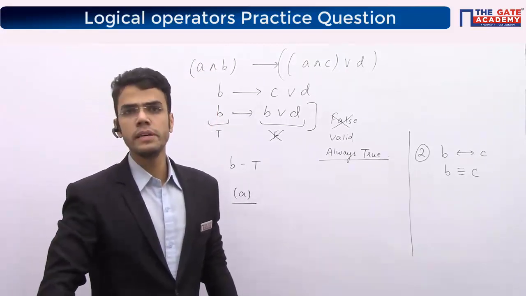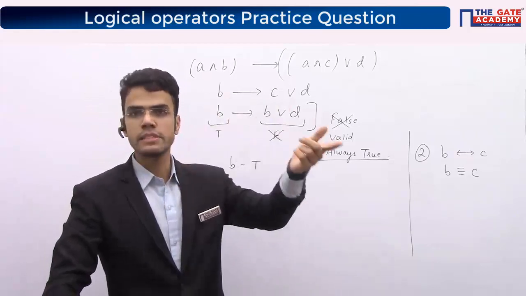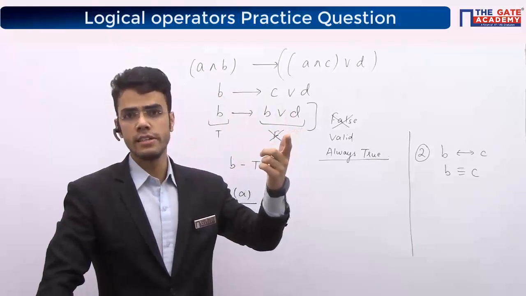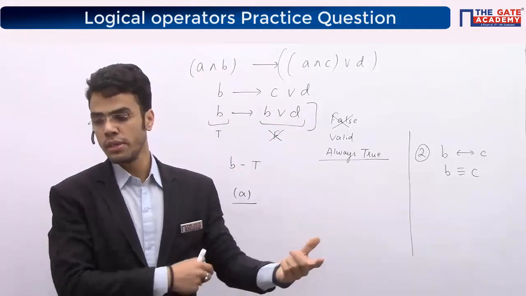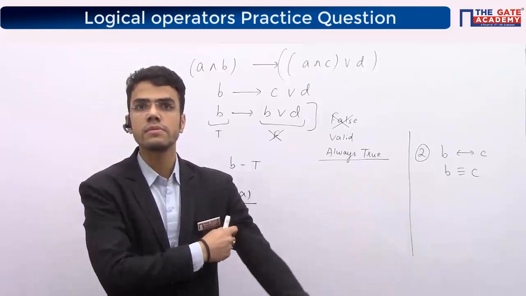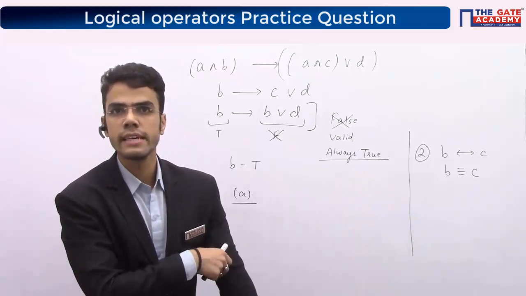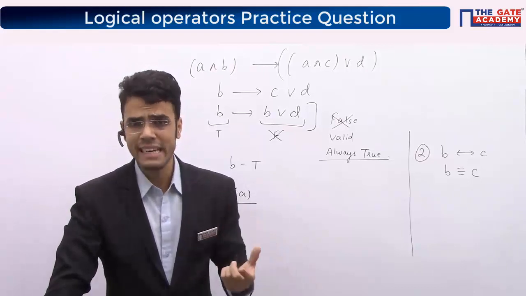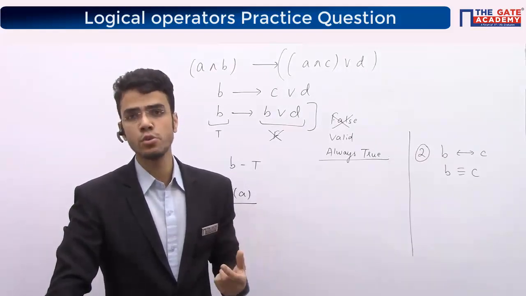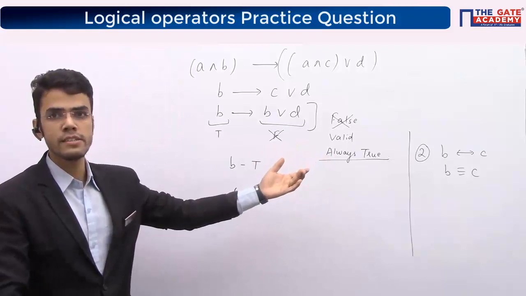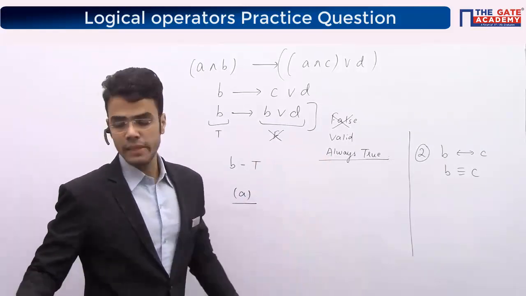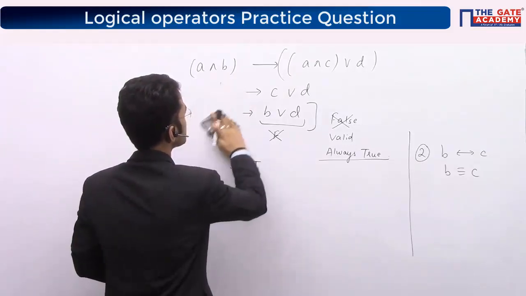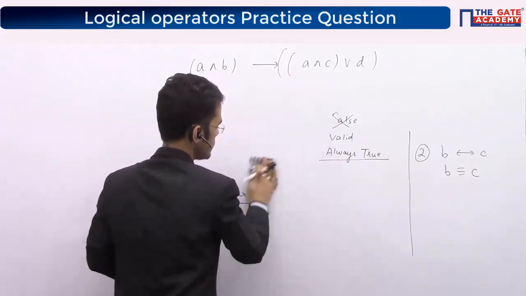Same as truth value of B means if B is true, in that case my expression will give true. If D is true, then my expression will come out to be true, right? Subhajit has a doubt: what does it mean as same as truth value of B? That means if B is true, the expression will also be true. But that is not the case. So I'll quickly explain it once again. Just pay attention, guys, now.